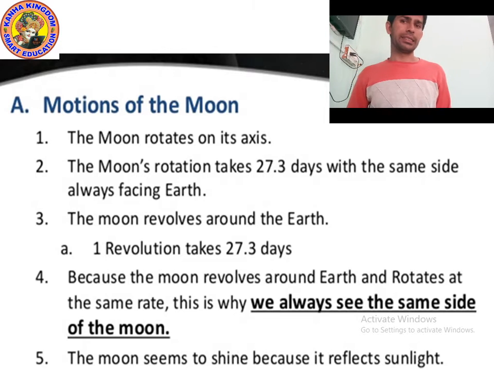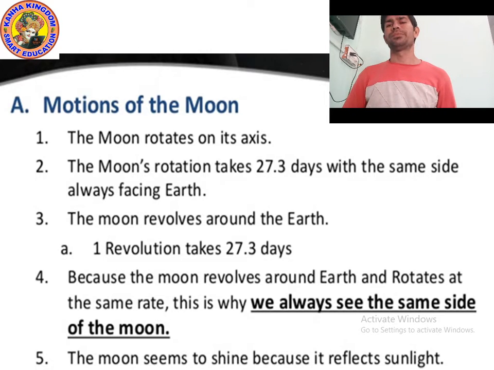Yes, AXIS, axis. I'm not talking about Axis Bank. So the Earth rotates on its own axis. In the same way, the moon also rotates on its own axis. You know that when the Earth rotates, it takes 24 hours to complete one circle, which means one rotation.